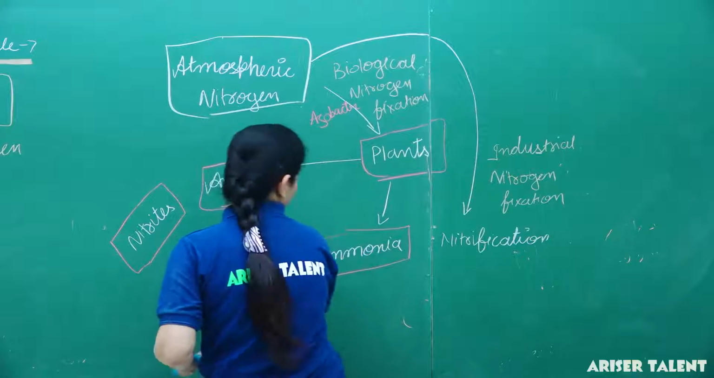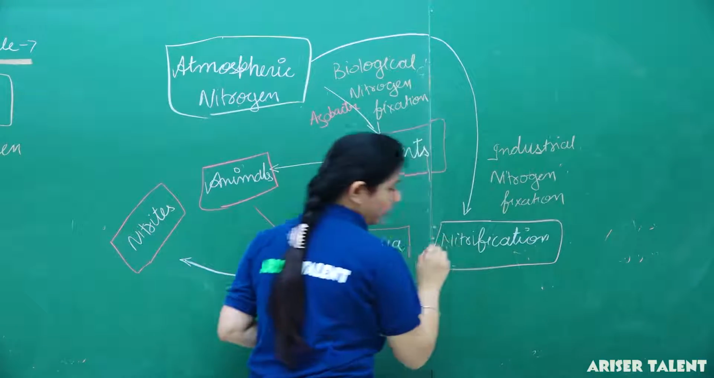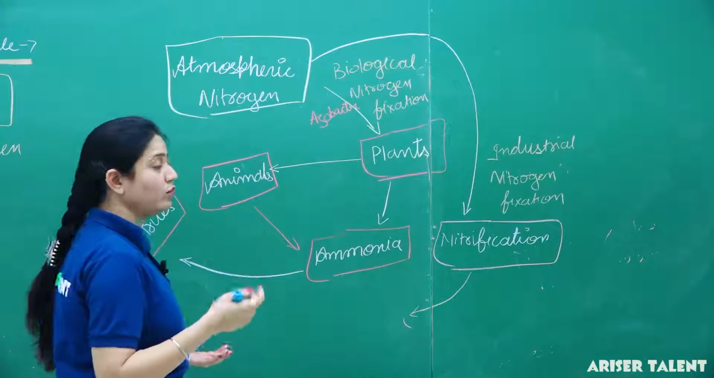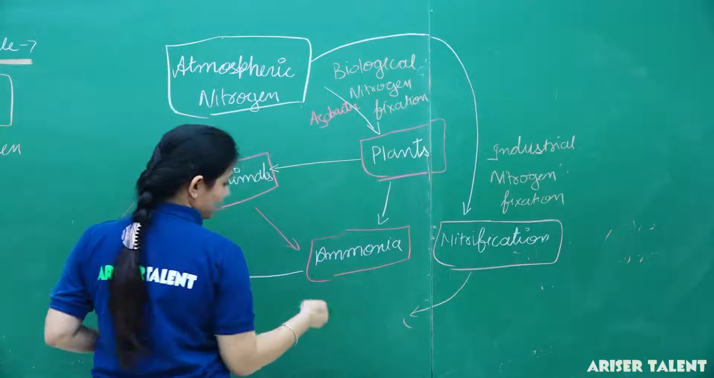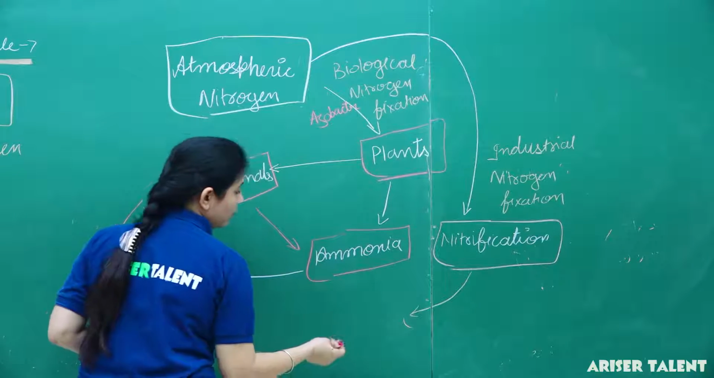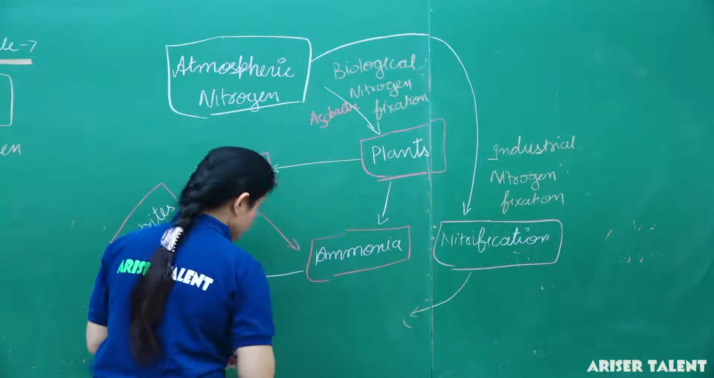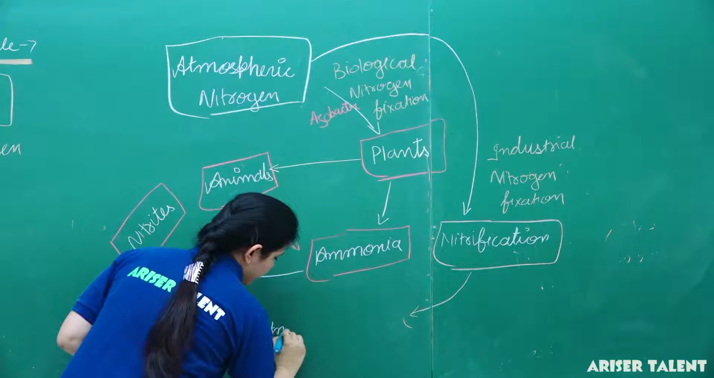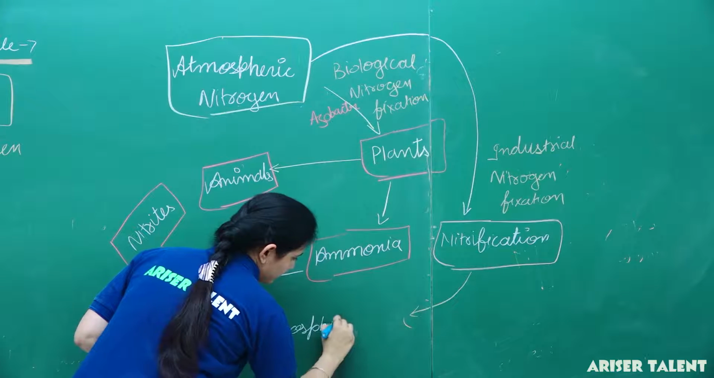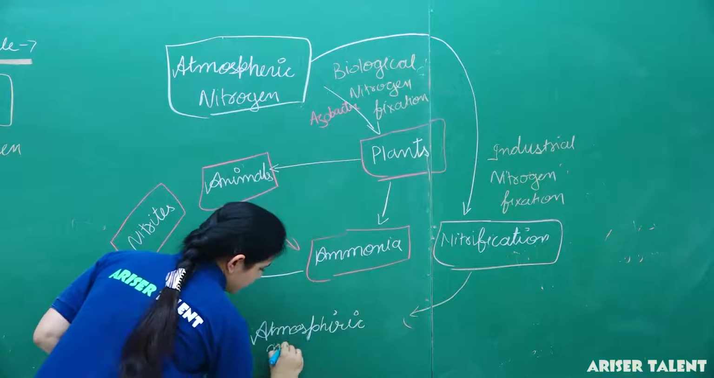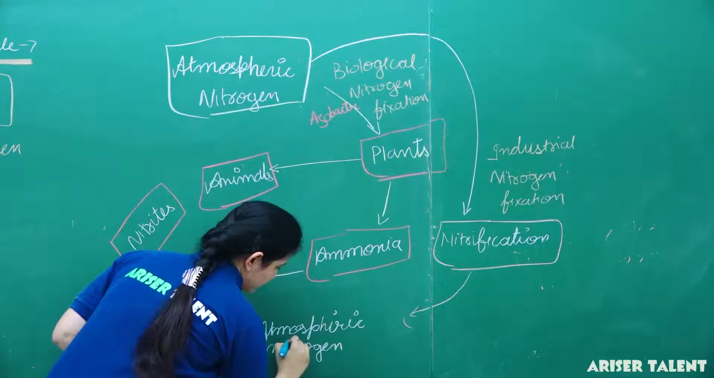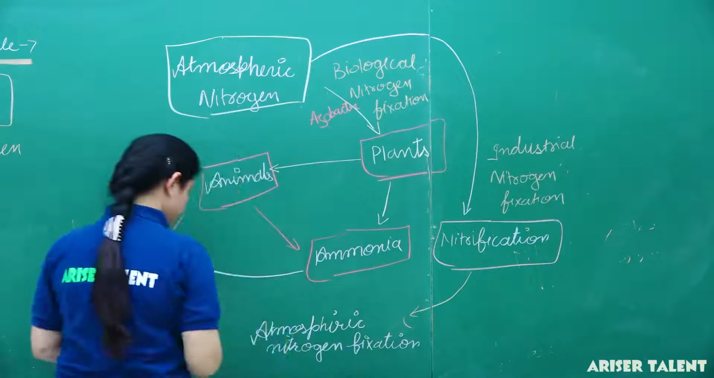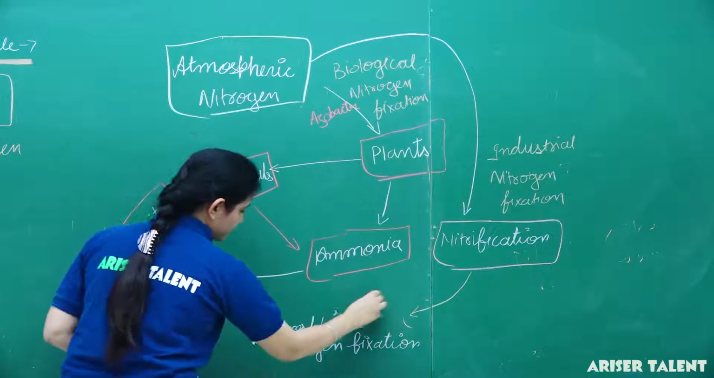And what happens when there is thunder and lightning? The nitrogen gets mixed with the rainwater, then it forms oxides of nitrogen. Thus we can say it forms nitrites, and this process is known as atmospheric nitrogen fixation. Generally this is done by thunder and lightning.